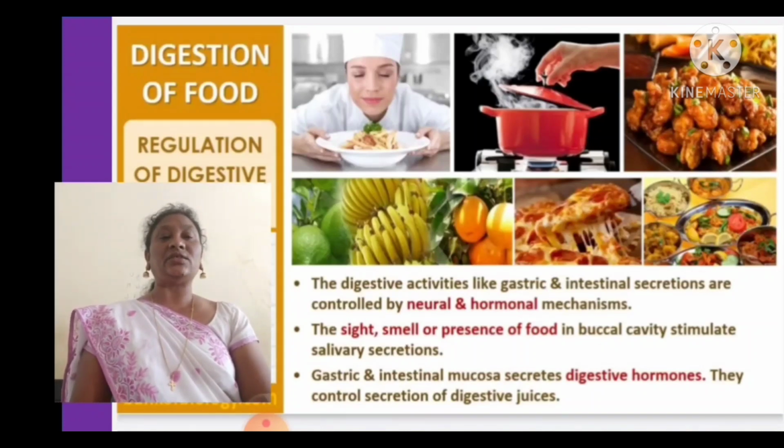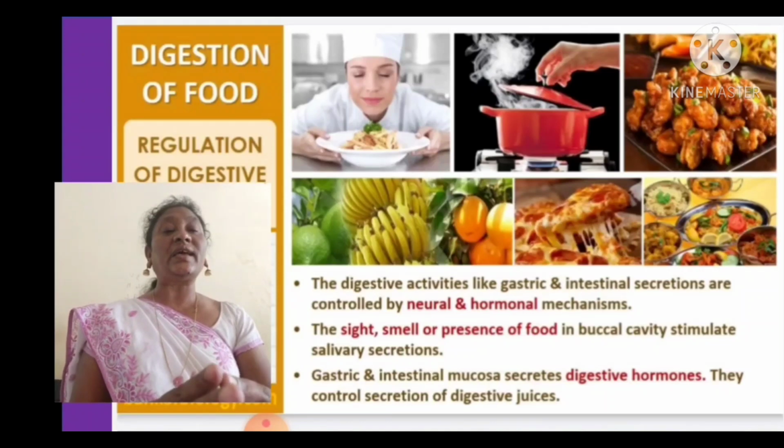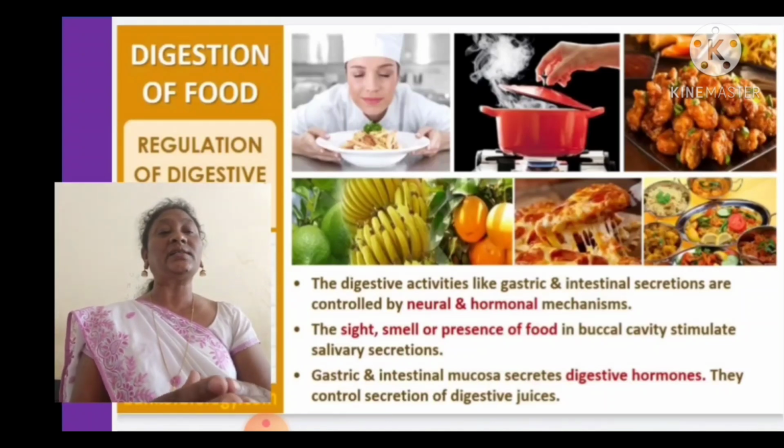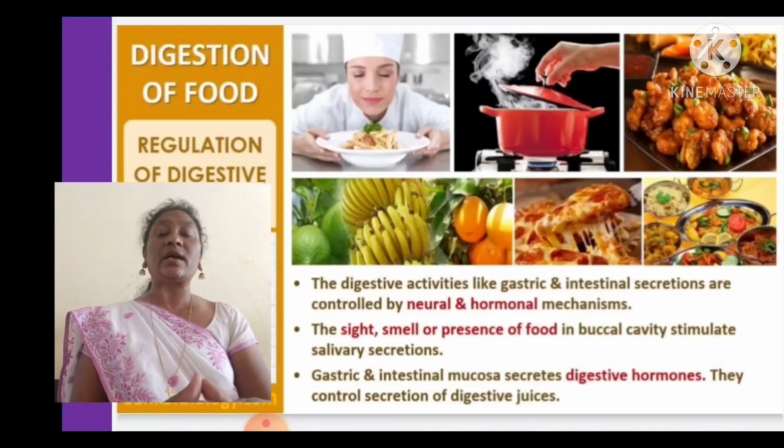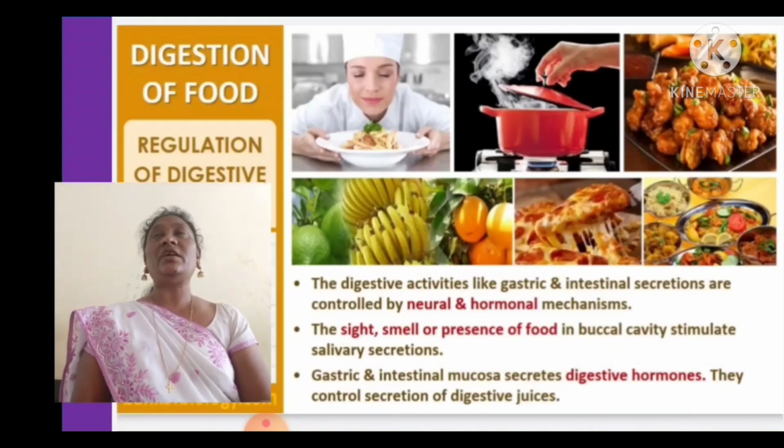Regulation of digestion. The digestive activities like gastric and intestinal secretions are controlled by neural and hormonal mechanisms. Nerves and hormones control the process of digestion. The sight, smell or presence of food in the buccal cavity stimulates salivary secretion. Yes or no? When we see the food, when we smell the food, we feel hungry and we start to secrete saliva.